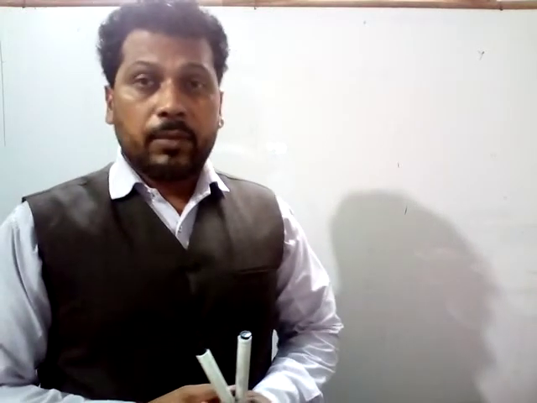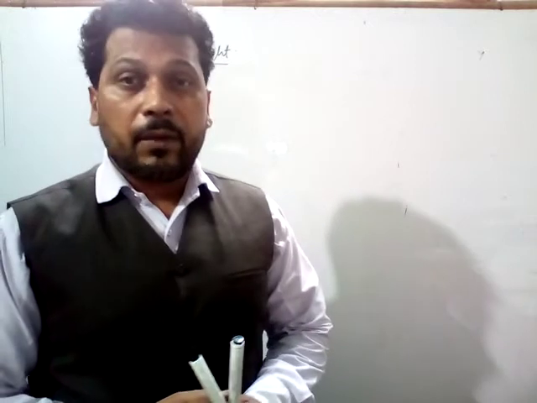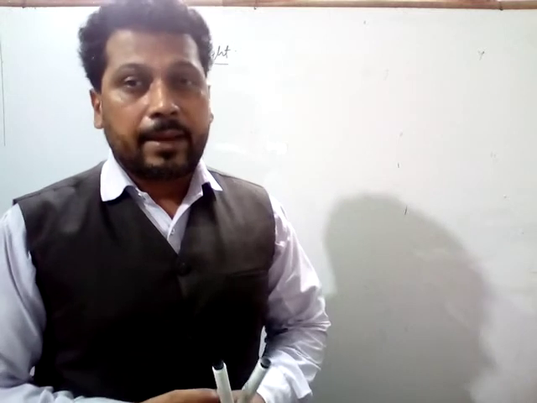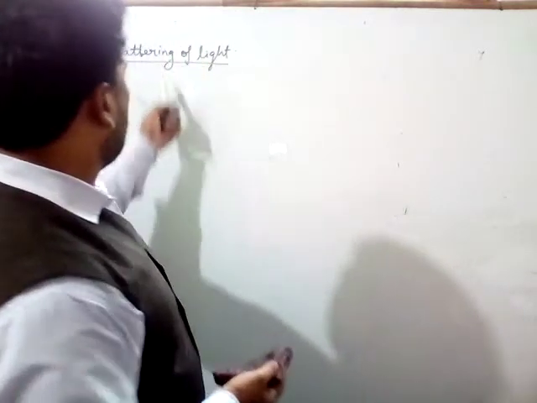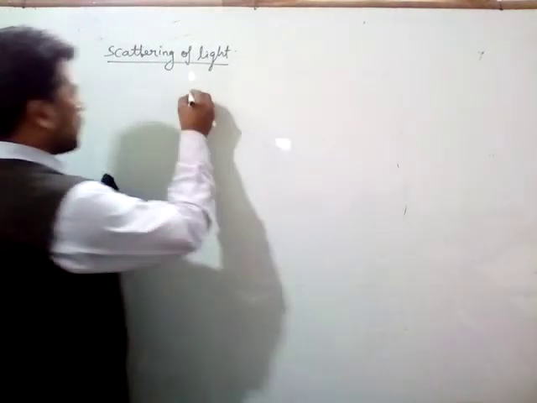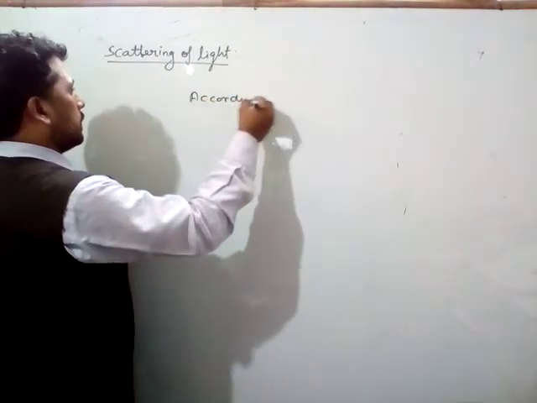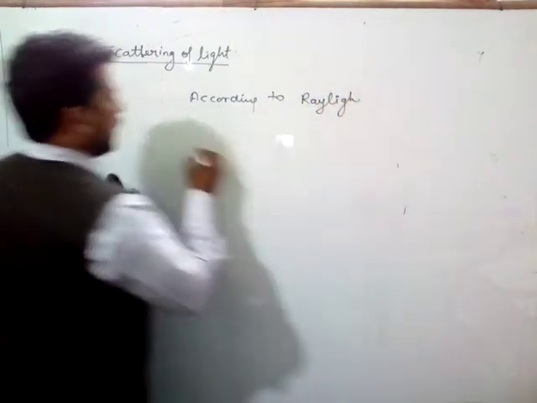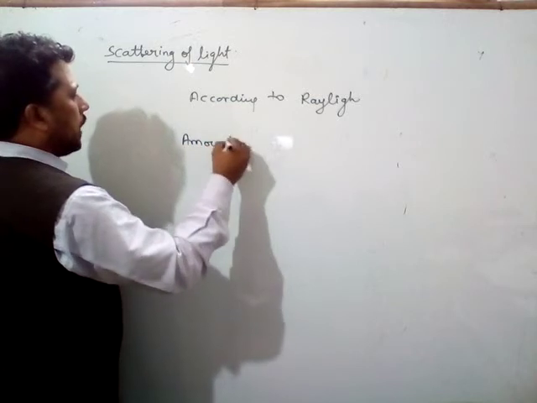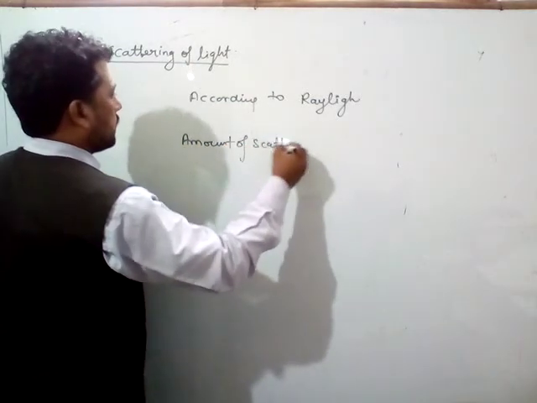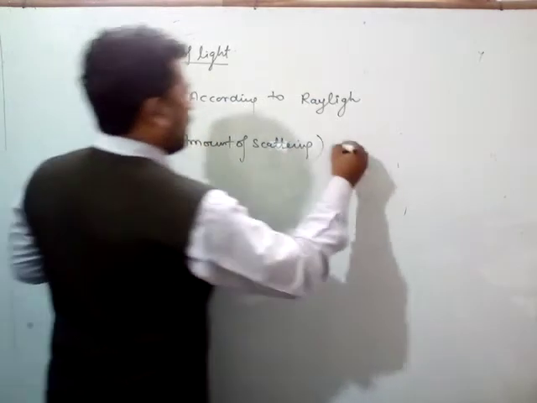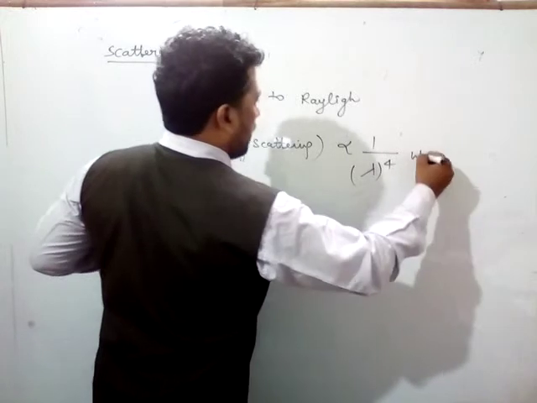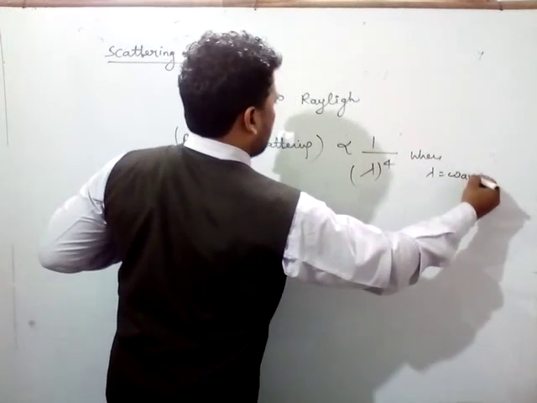This is Maggi here, and now we are going to discuss the scattering of light and why the sun looks reddish in color at the time of sunrise and sunset. So let me discuss scattering of light first. According to Rayleigh, the amount of scattering is directly proportional to 1 by lambda power 4, where lambda is the wavelength.